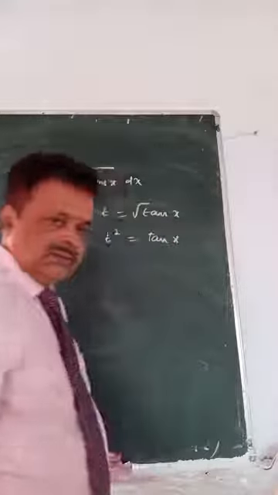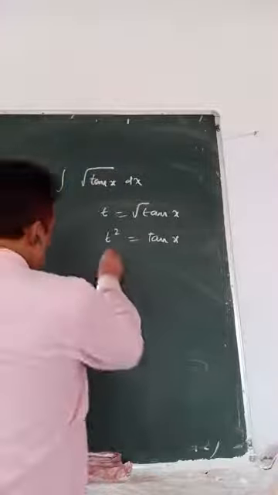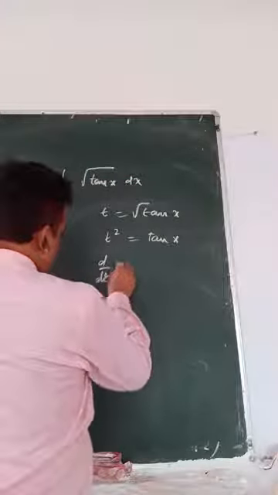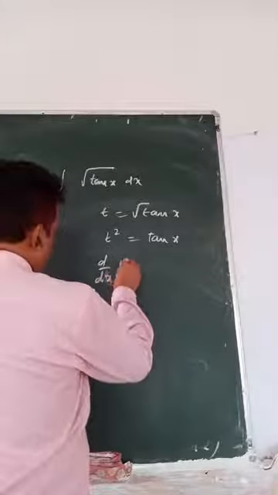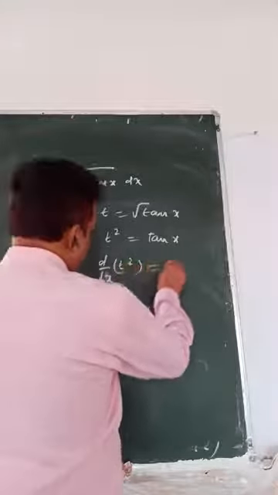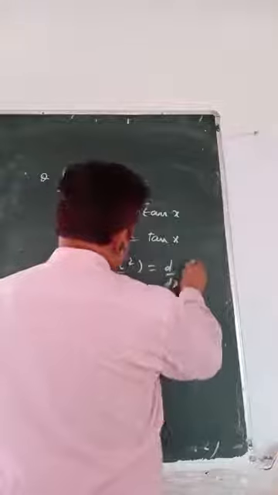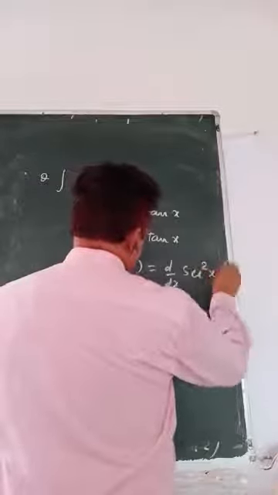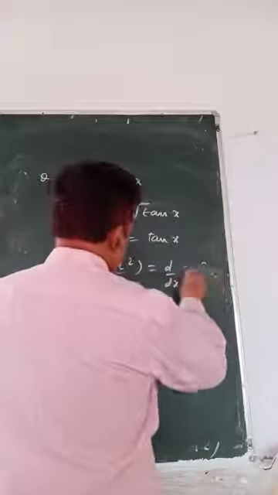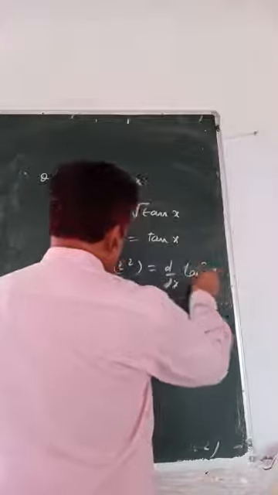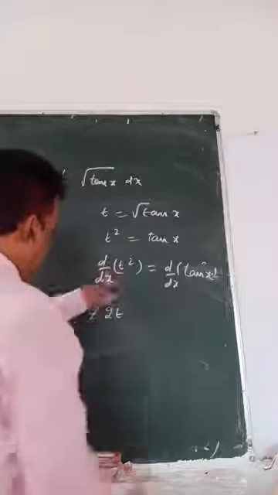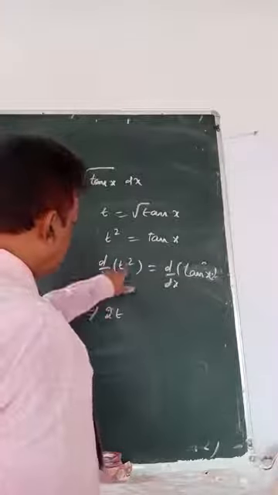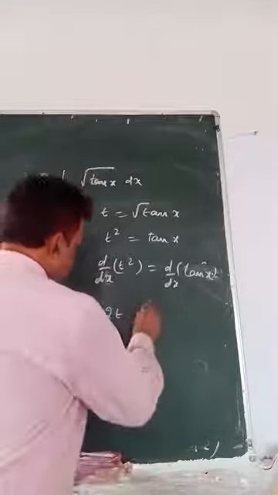Done. So, d by dx of t square is d by dx of tan x. Look at here. This is 2t times dt by dx.